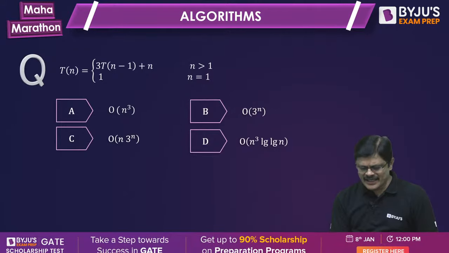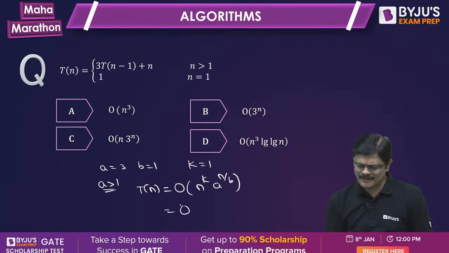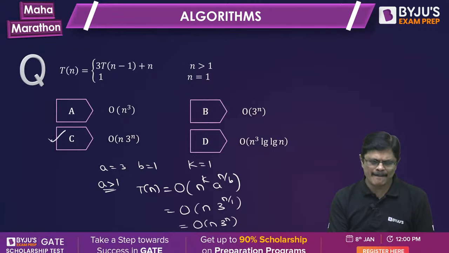Very good. See here, a is 3, b is 1, and k is 1. And clearly a is greater than 1. So T(n) is big O of n power k, a power n by b. That is big O of n power 1, 3 power n by b, which is big O of n into 3 power n.